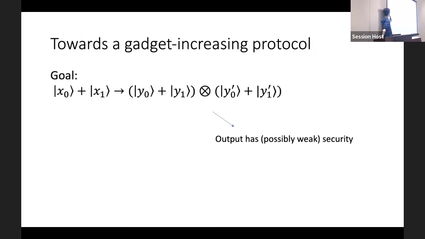So let's go back to our problem. It seems that the input key number and output key number are not compatible. The input only has 1 gadget, and the output has 2 gadgets, which correspond to 4 components if we expand it on the computational basis.